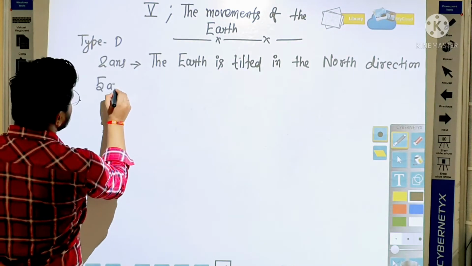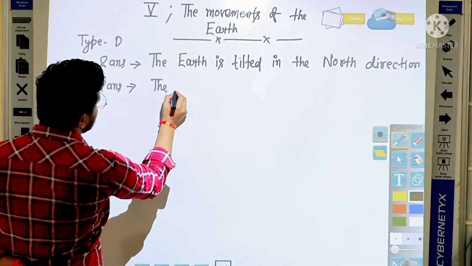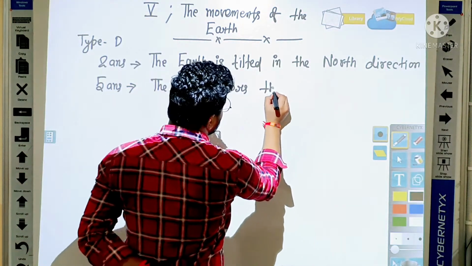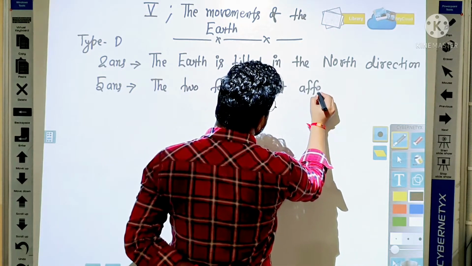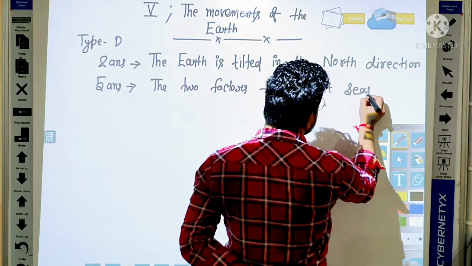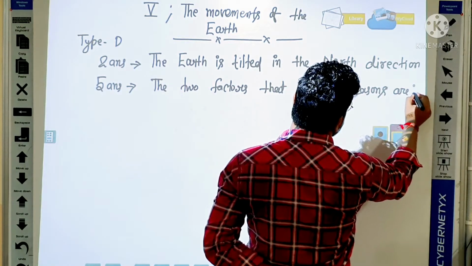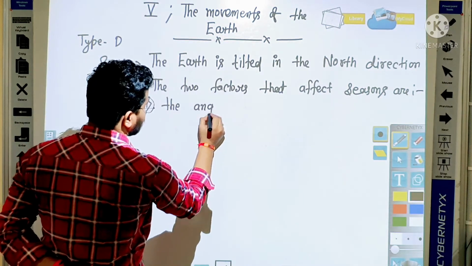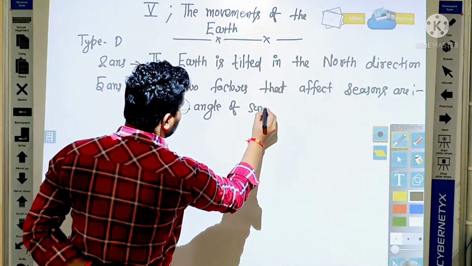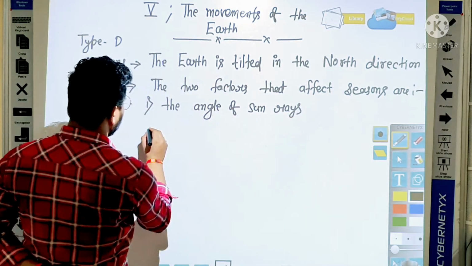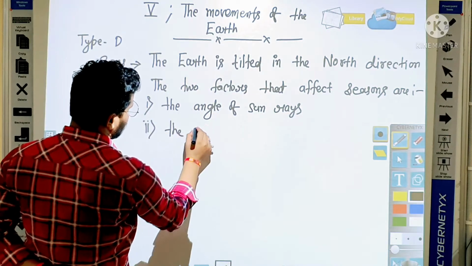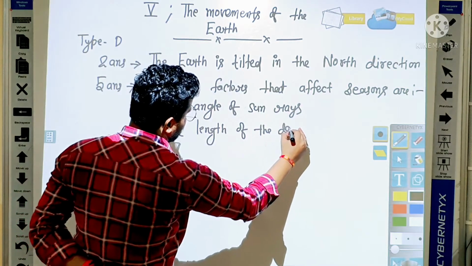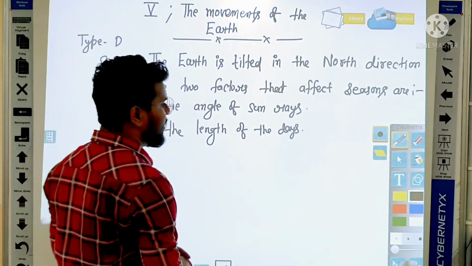Yes, fifth number answer. The two factors that affect seasons are, okay, the angle of sun rays, and second, the length of the days. Okay, so everybody write down.